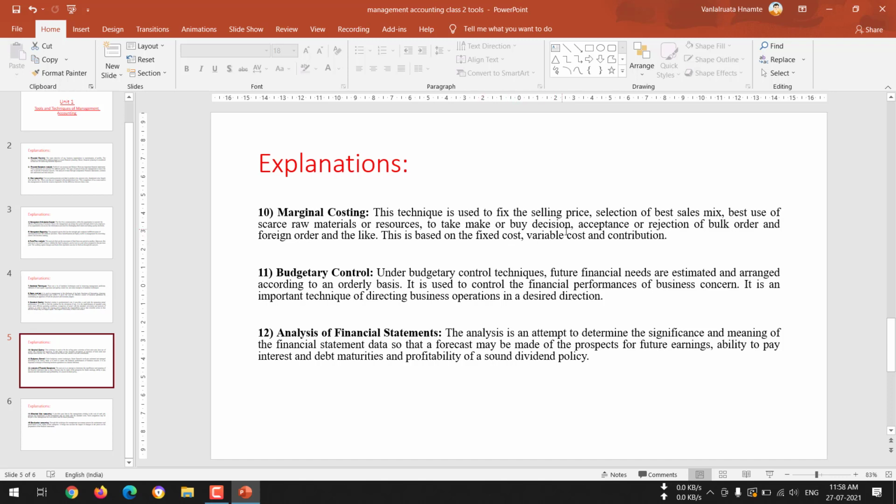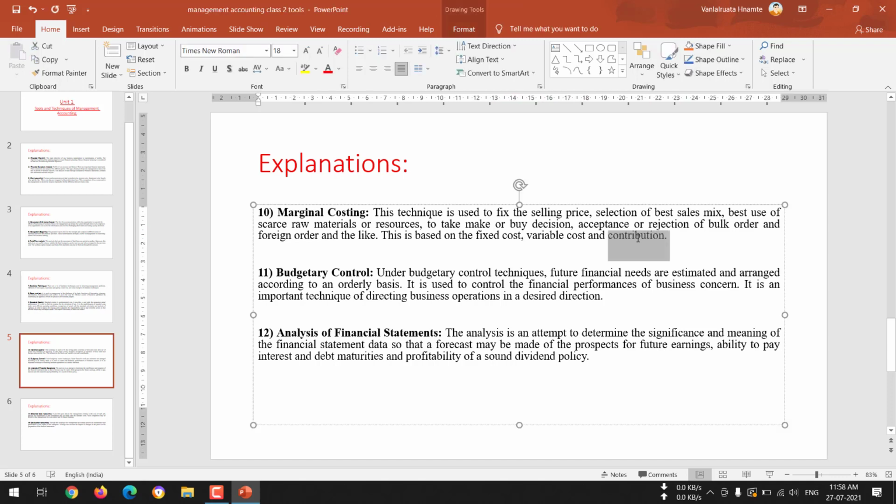Now variable cost means those costs which are changing. Suppose you want to produce 100 units of soap or 1000 units of soaps, the variable cost will change, because if you want to produce 100 units, you need to buy raw materials according to that level of production. And if you want to produce 1000 units of soaps, then again the raw material quantity will differ, right? So these are changing according to the level of production. The variable cost changes according to the level of production, but fixed cost does not change.